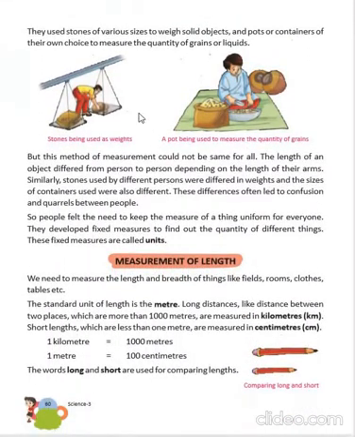And they used stones to weigh solid objects, and pots or containers of their own choice to measure the quantity of grains or liquids. So, in this way, will the measurement be the same? No. There will be a different measurement for every person.